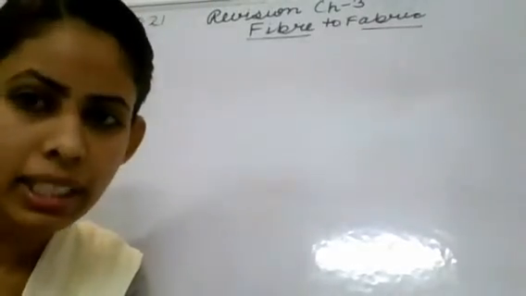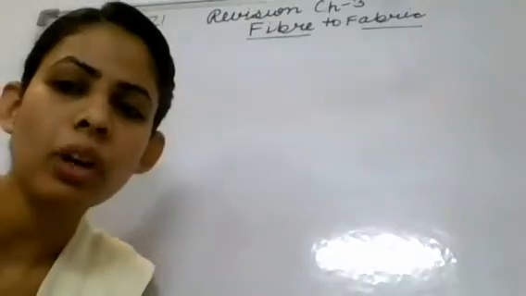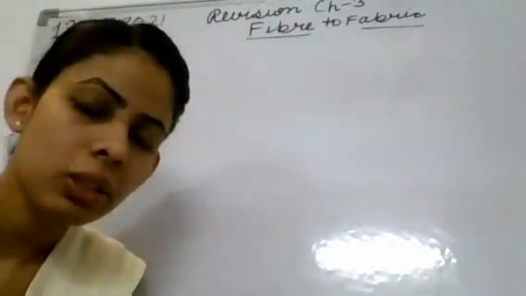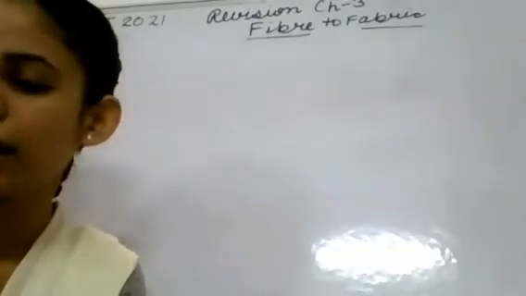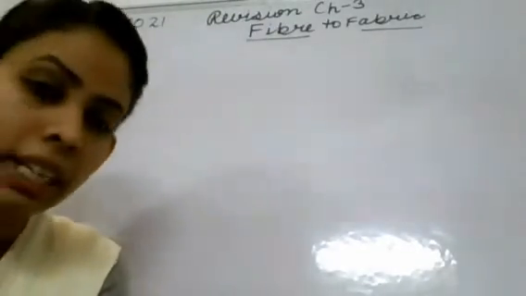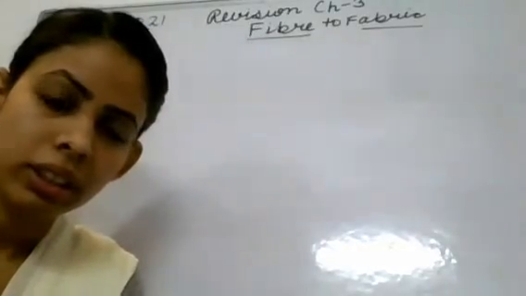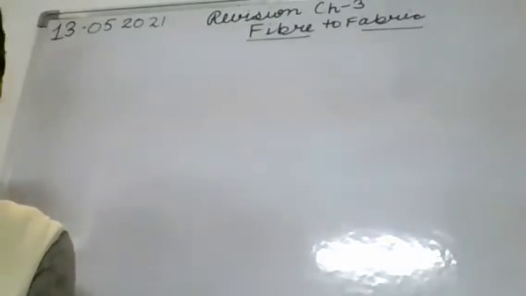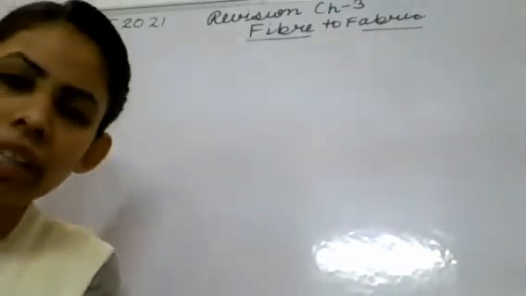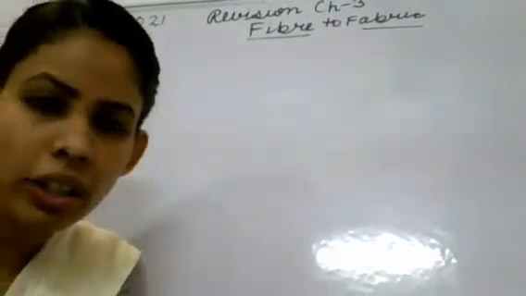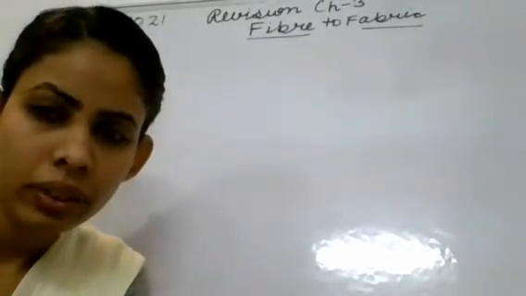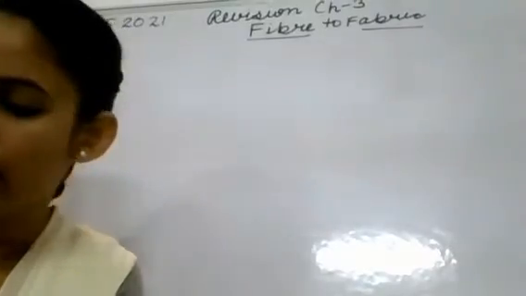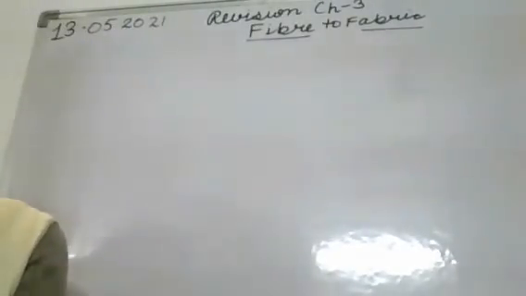These pashmina shawls are very light, but they keep us very warm. Clear? They are light, their weight is not much, and they also provide proper insulation. These pashmina shawls are a little costlier than the other shawls. Clear? Because we are getting it from pure wool. And the other examples are that the llama and alpaca also give us wool. Clear? Now the next is from fiber to wool.